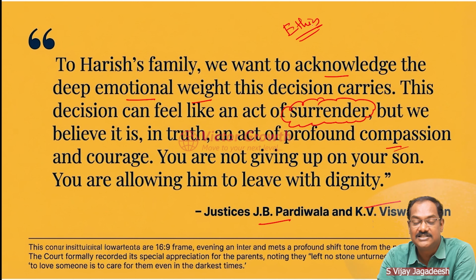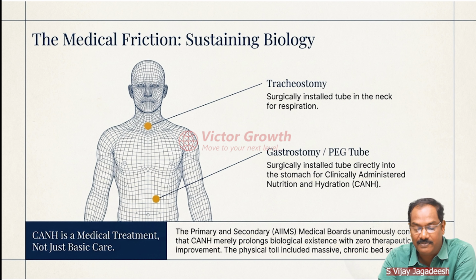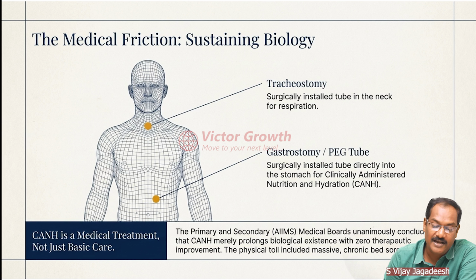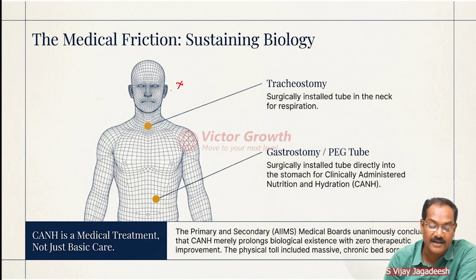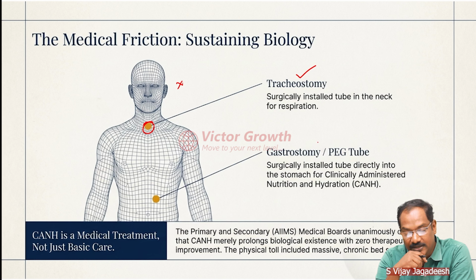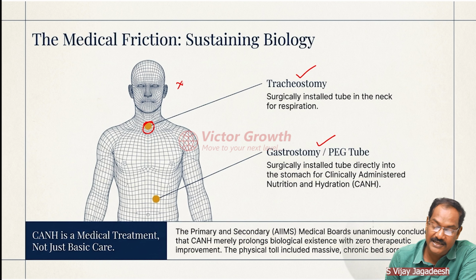So what is this medical friction, the sustainability of biology? He cannot breathe through the normal nose. So they make a hole here and respiration starts from here. We call it a tracheostomy. At the same time, they also insert a tube, and through that we feed them directly. We call that CANH.